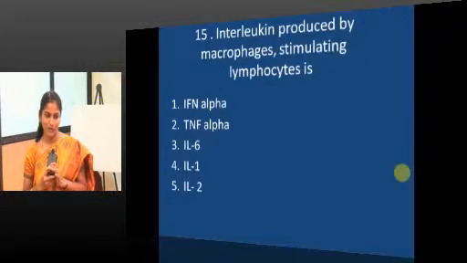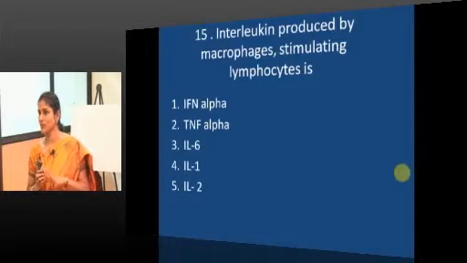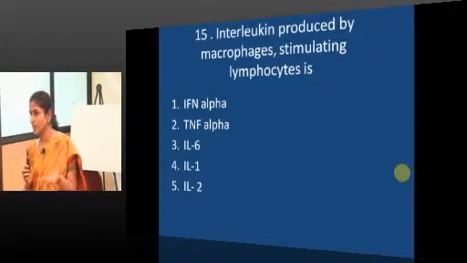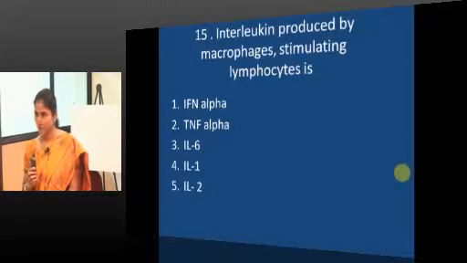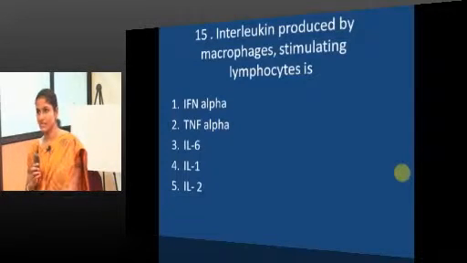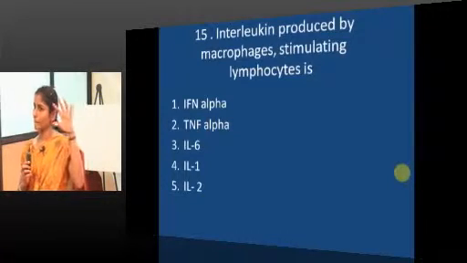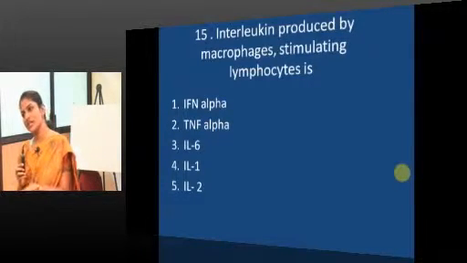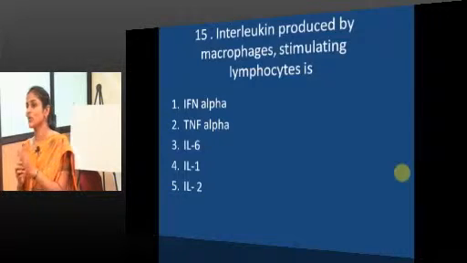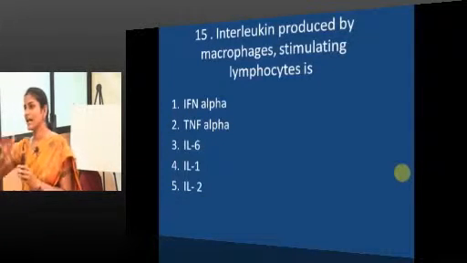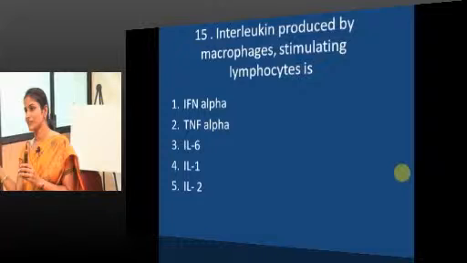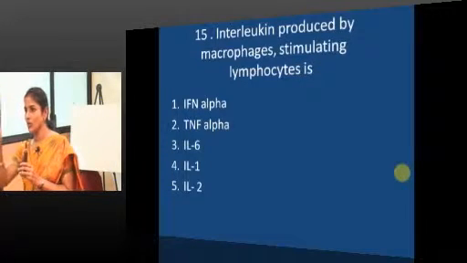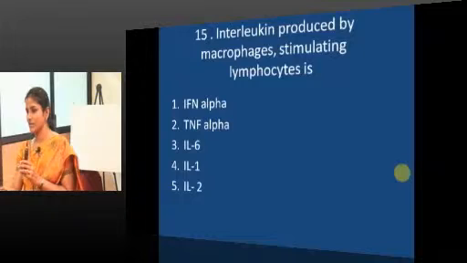Interleukin produced by macrophages stimulating lymphocytes. So, we have seen macrophages, a prototypical example of antigen presenting cells, will process and present antigens and also activate T lymphocytes. This activation is done via Toll-like receptors which act through the NF-kappa B pathway, generating inflammatory cytokines. Which cytokine of this pathway will activate T lymphocytes? IL-1, produced by macrophages to activate T lymphocytes.